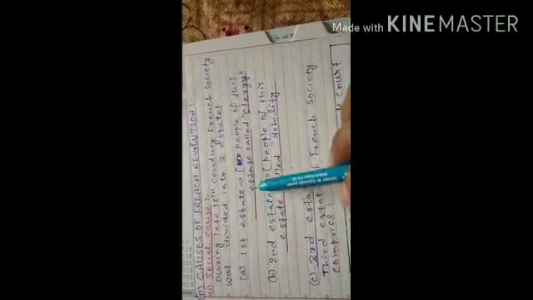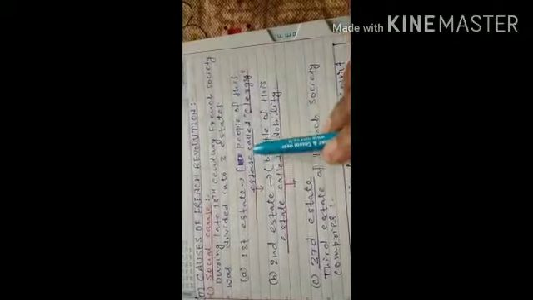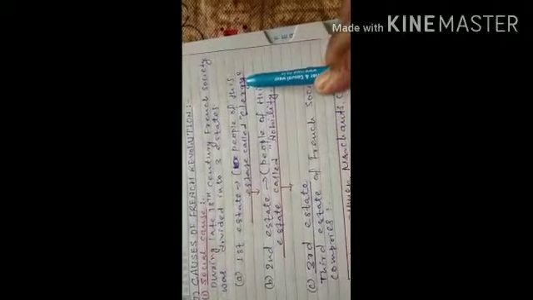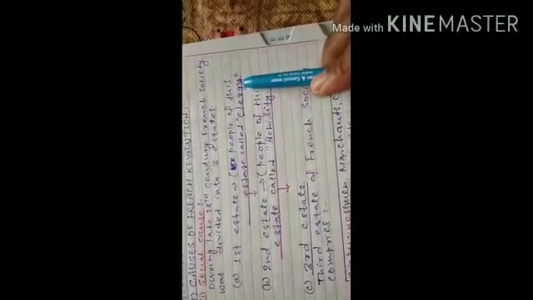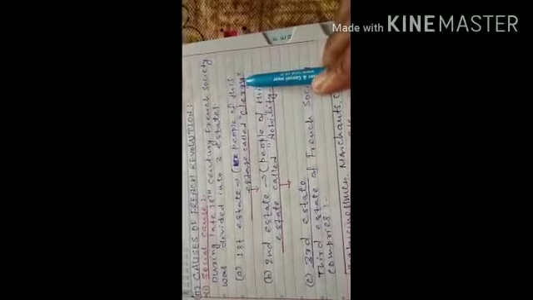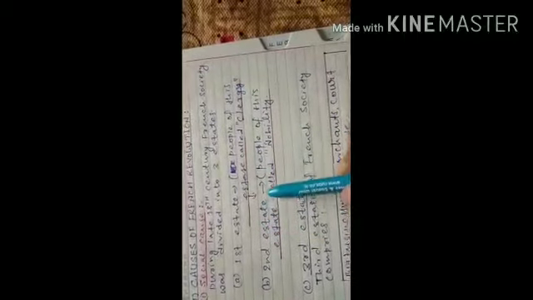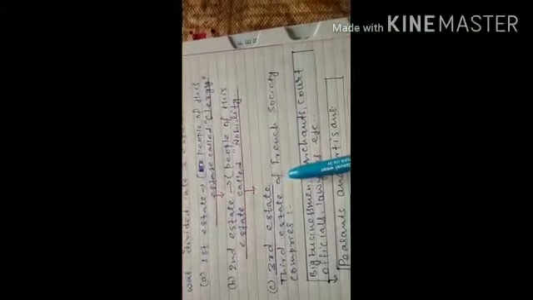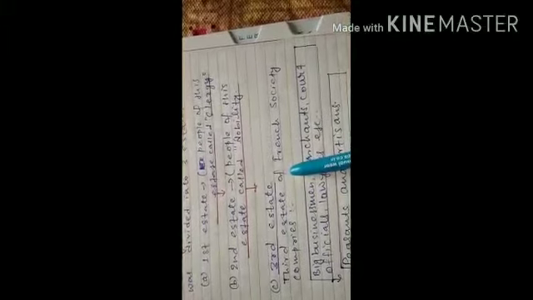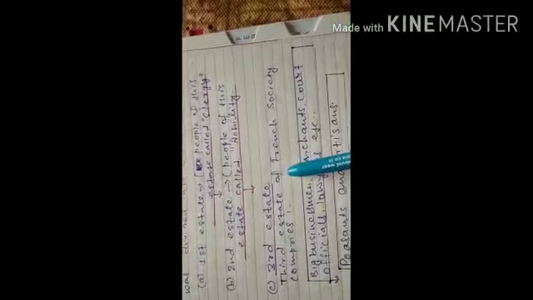The first state, people of this state called clergy. Who lived in the first state, they were called clergy. And they were very economically prosperous people. Second state, people of this state called nobility. They were also economically prosperous. But third state comprises very less economically prosperous people.